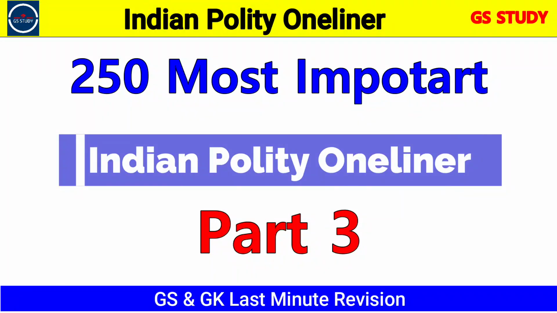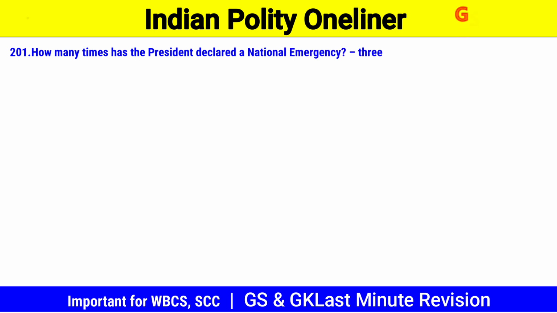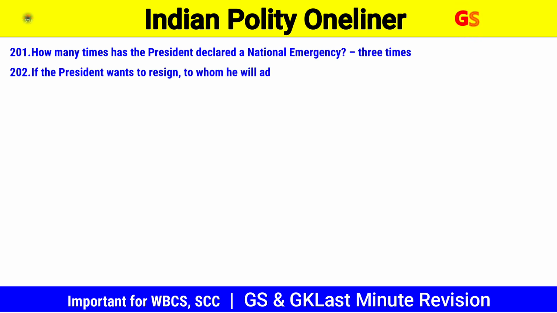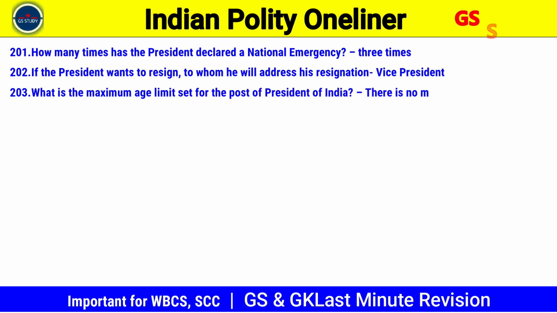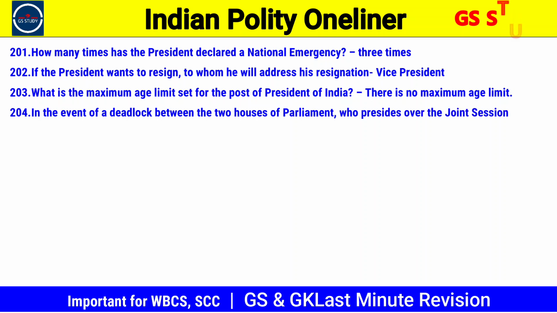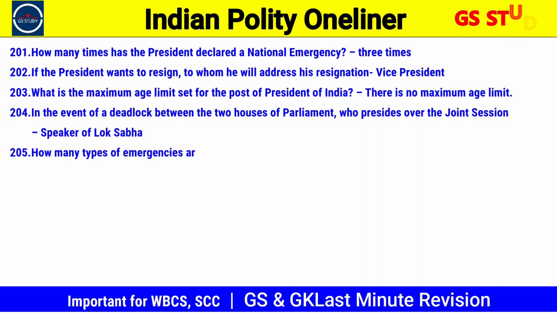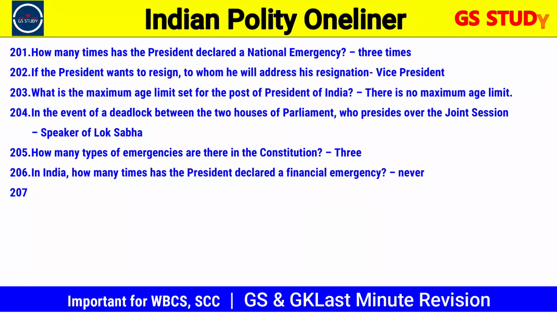Most important Indian polity one-liner notes. 201. How many times has the President declared a national emergency? 3 times. 202. If the President wants to resign, to whom will he address his resignation? Vice President. 203. What is the maximum age limit set for the post of President of India? There is no maximum age limit.